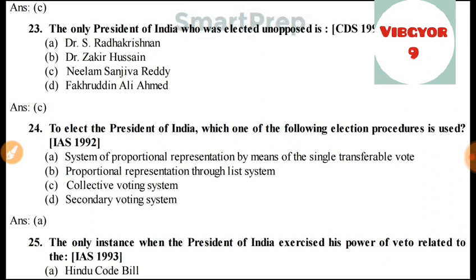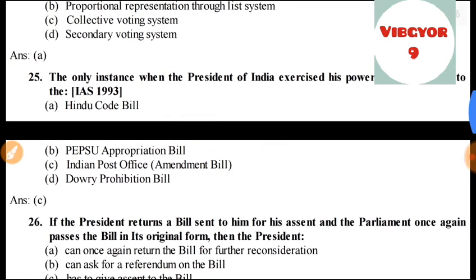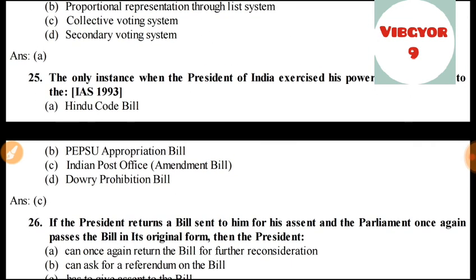To elect the President of India, which one of the following election procedure is used? It is a system of proportional representation by means of single transferable vote. The only instance when the President of India exercised his power of veto related to the Indian Post Office Amendment Bill.